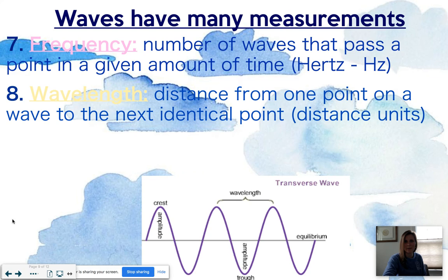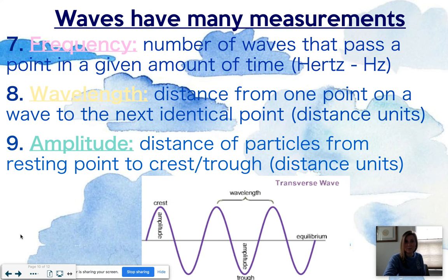The next one is wavelength, the distance from one point on a wave to the next identical point. Whatever distance units you are using become the units for the wavelength measurement. Some people measure it crest to crest, some people measure it trough to trough, some people measure it from the start to the next identical point on the wave. It doesn't matter, it should all be the same. Please pause the video and write this one down.